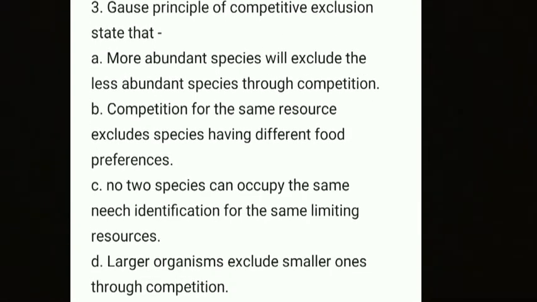Next, question number 3. Gause's principle of competitive exclusion states that: Option A. More abundant species will exclude the less abundant species through competition. Option B. Competition for the same resource excludes species having different food preference. Option C. No two species can occupy the same niche identically for the same limiting resource. Option D. Larger organisms exclude smaller ones through competition. Here the answer is option C.